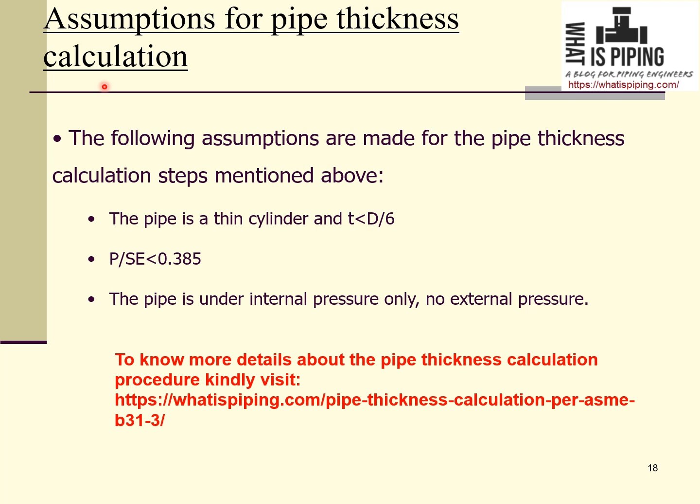Now, for calculation of pipe thickness, we made some assumptions. Actually, the code says to consider some assumptions. So what are those assumptions? The first is that the pipe is a thin cylinder and its thickness is less than D by 6, because for a thick cylinder the considerations will be different. There is another assumption, that P divided by S into E, that factor, is less than 0.385. And the third assumption is that the pipe is under internal pressure only, no external pressure. Hope it clarifies your doubts,